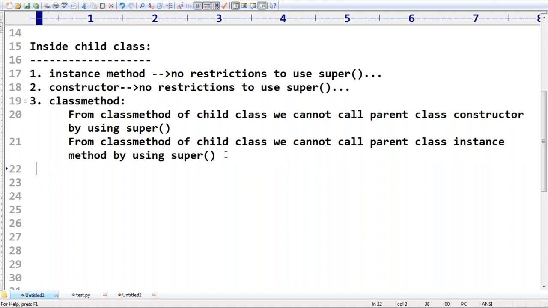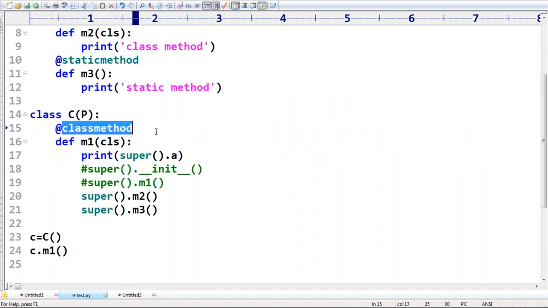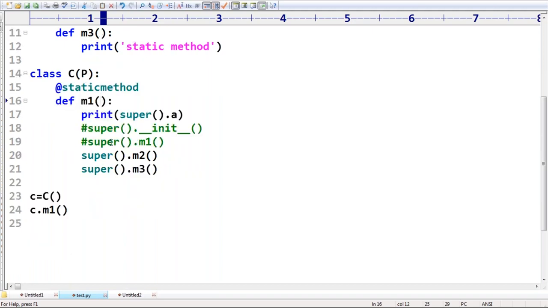What is the fourth one? Okay, the fourth one is the static method. Static, very dangerous, right? Now observe that. I hope we remember the last time we discussed this concept. Anyone remember the conclusion? By using super, we can call only the static method of the parent class.